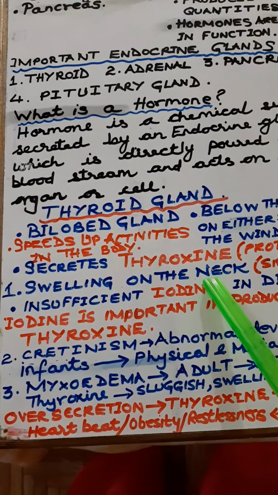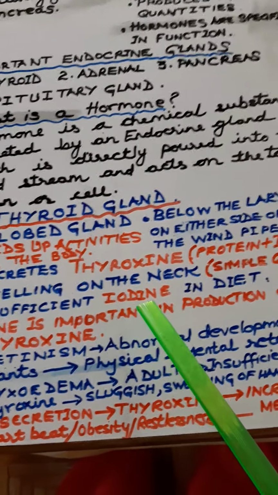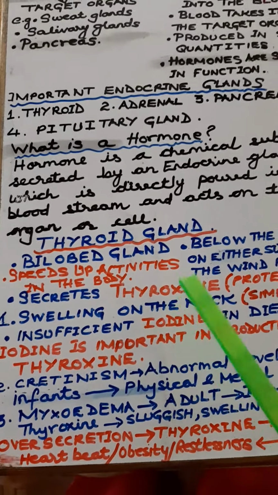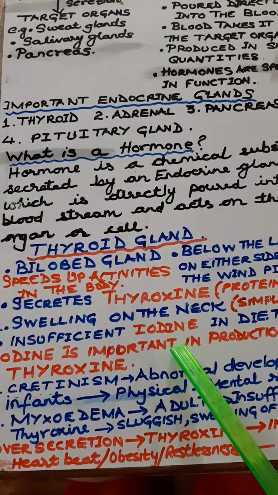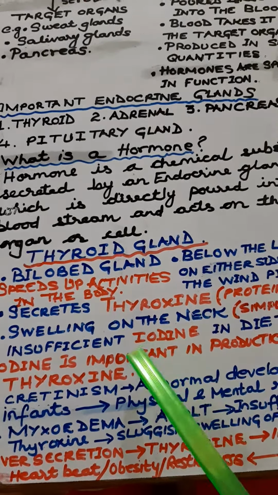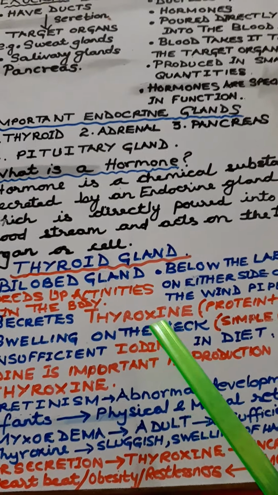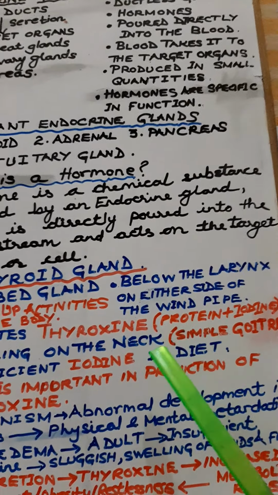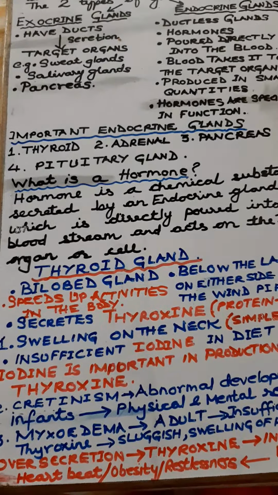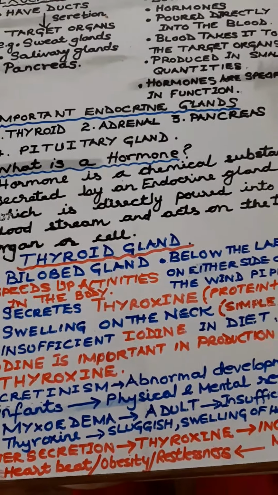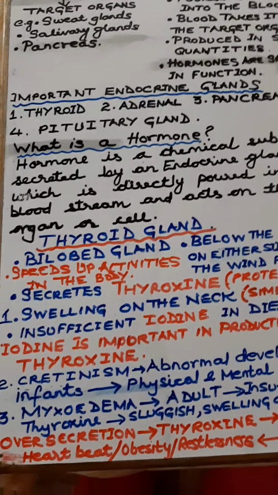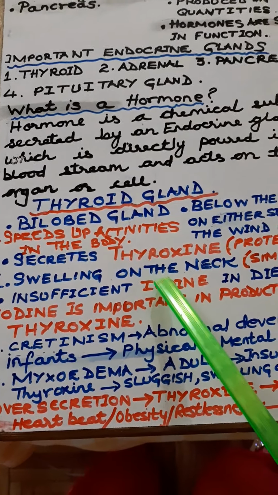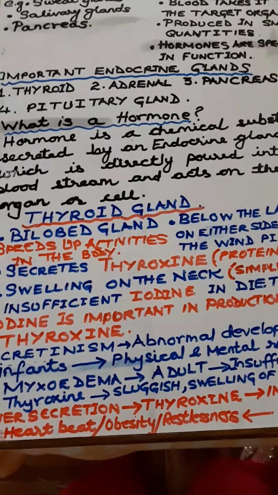Because what does iodine do? This iodine is important because it helps in the production of thyroxine. That means iodine stimulates the thyroid gland to produce thyroxine. So when there is insufficient iodine in the diet, it leads to simple goiter. So that's why this is usually corrected by having iodized salt. This one was the simple goiter due to insufficient secretion of thyroxine.